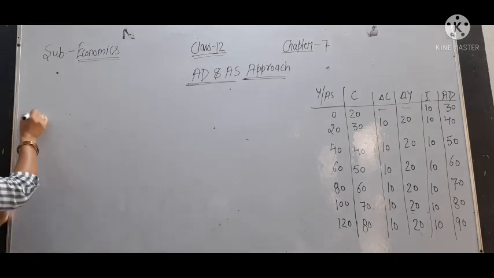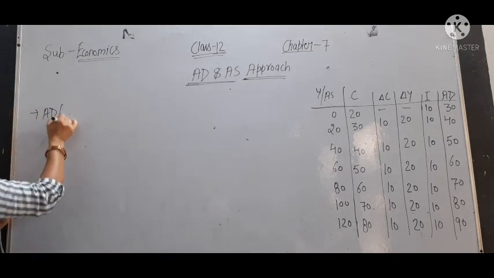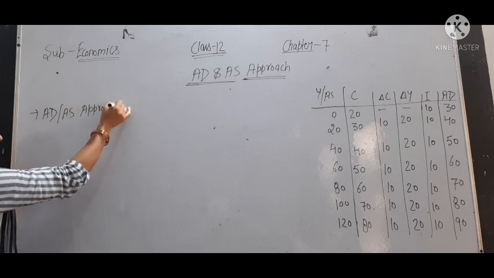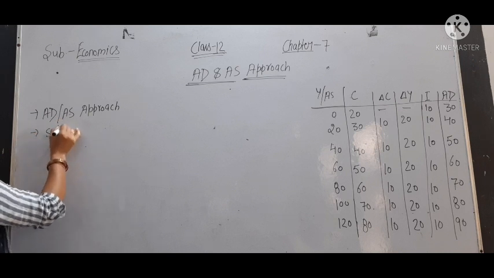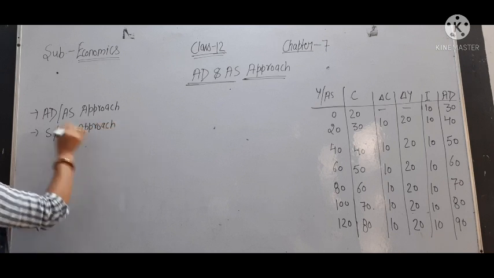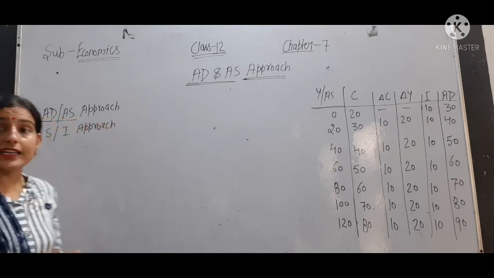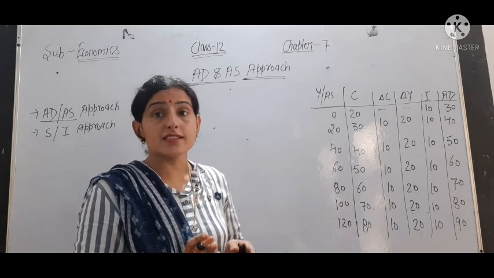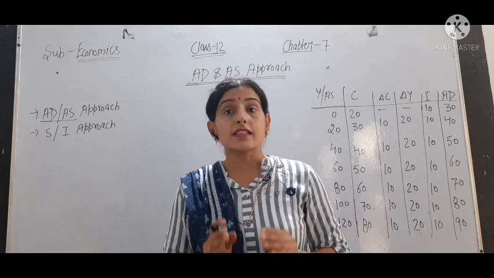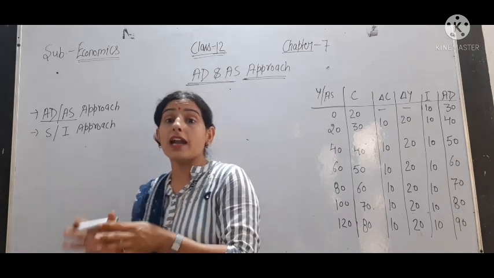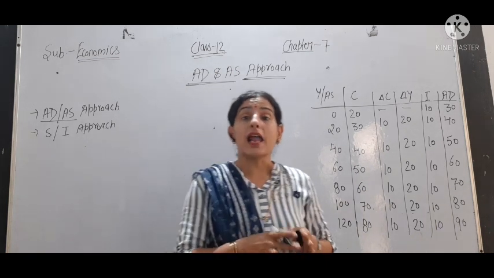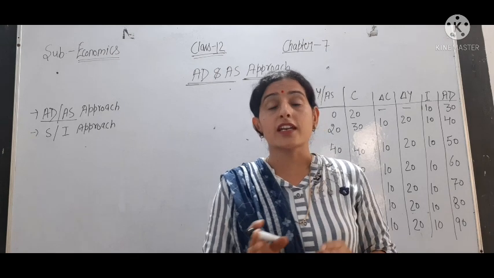So to determine the equilibrium in the short run, there are two approaches given in your chapter. The first is the AD and AS approach, and the second is the S and I approach. AD means aggregate demand and AS means aggregate supply. AS is also called Y, income. Why? Because AS is aggregate supply, meaning what producers plan to produce in the economy in an accounting year, and AD means what people plan to spend in an accounting year in an economy.